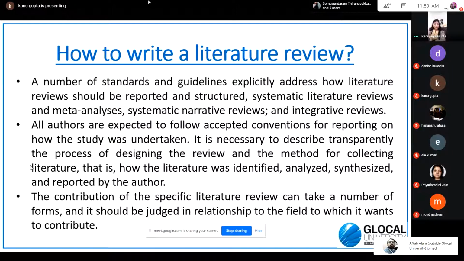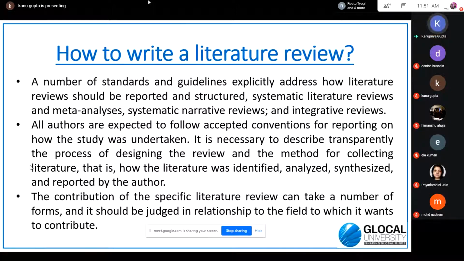So transparency should be there, wherein you report everything, that is, why you are doing this. The method for collecting the literature, how you identify it and analyze it, and how you are going to report it. So complete transparency should always be maintained when you are reporting your literature review.